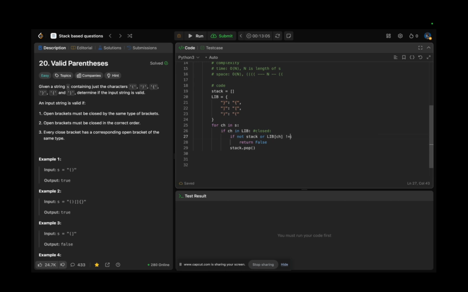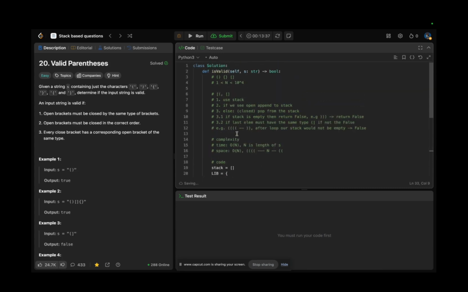If the character is not equal to the stack's last element, the stack's last element should be the opened one. If this is a closed one, it would return the opened one. If they're not equal, return false. Otherwise, we can just immediately pop the stack. Okay, great, perfect. So else, I would like to write here a continue actually, and here we can just stack append our character. I like this approach rather than else.